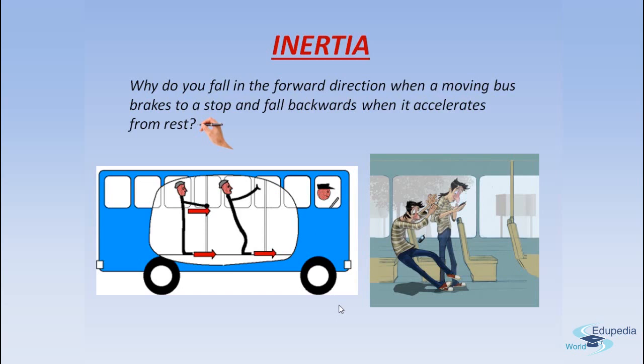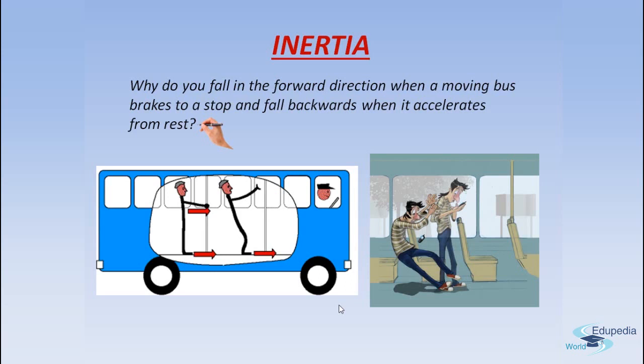Now, why do you fall backward when the bus accelerates? Because when you are sitting and the bus is at rest, the lower part of your body, let's say your feet, will be in the state of rest along with the bus because they're resting on the floor of the bus. When the driver accelerates suddenly, the upper part of the body tends to stay in that rest position.